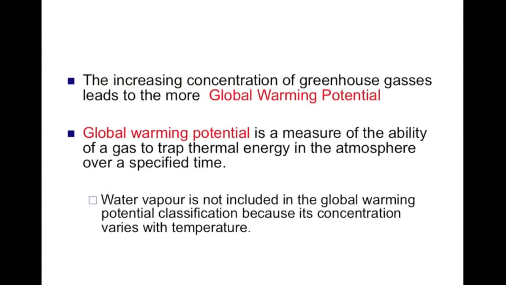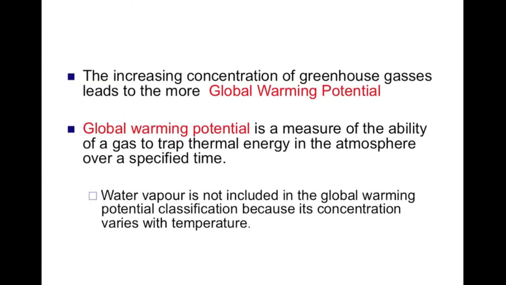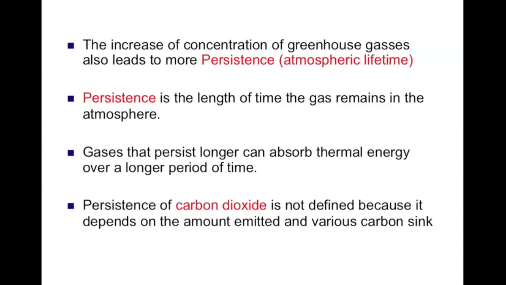The increasing concentration of greenhouse gases leads to more global warming potential. Global warming potential is a measure of the ability of a gas to trap thermal energy in the atmosphere over a specified time. However, water vapor is not included in the global warming potential classification because its concentration varies from place to place. The increase of concentration of greenhouse gases also leads to more persistence, also known as atmospheric lifetime.